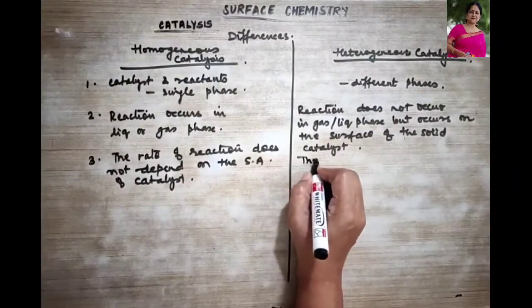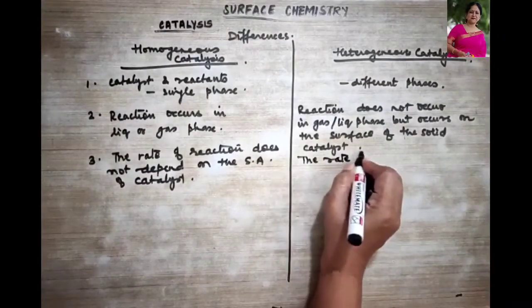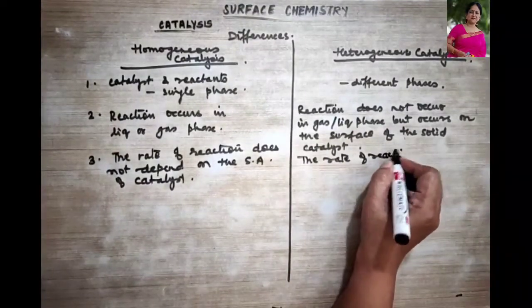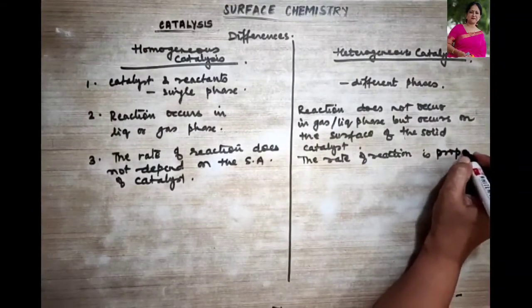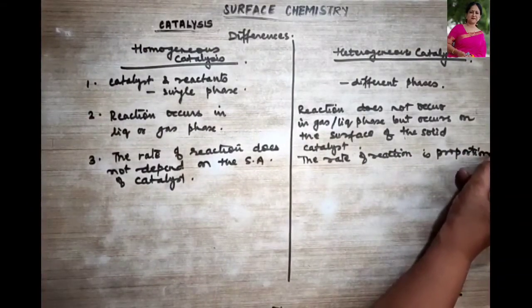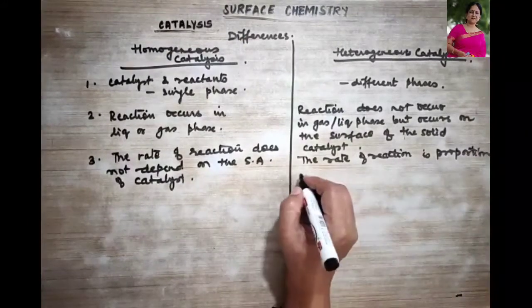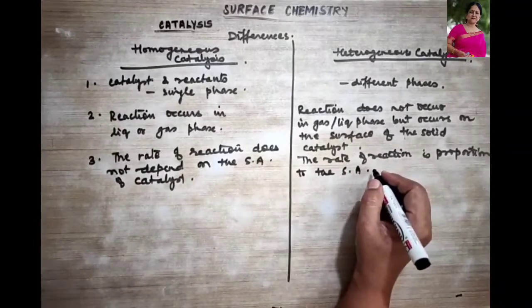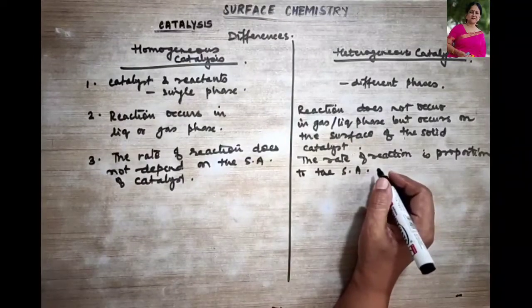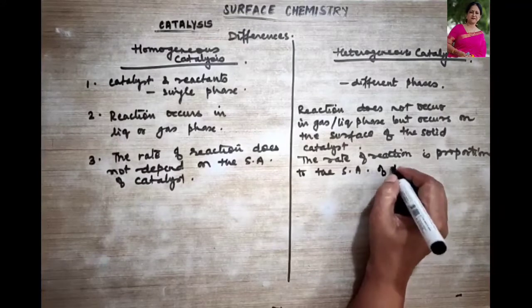Whereas over here, the rate of reaction is proportional to the surface area of the catalyst.